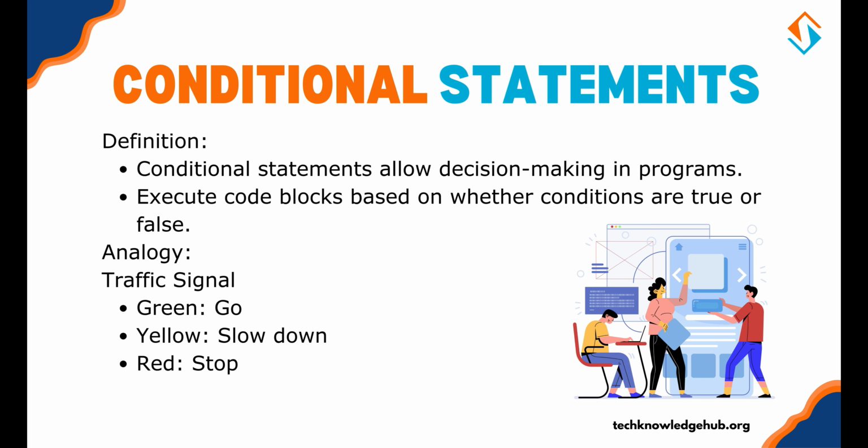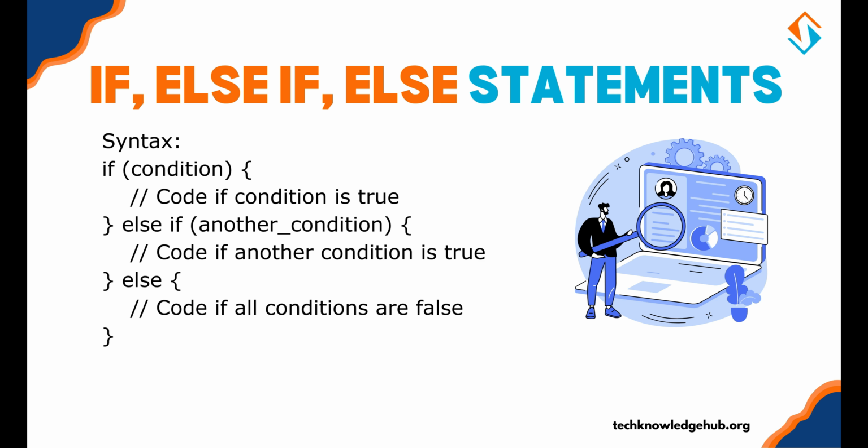Conditional statements are the backbone of decision making in programming. They allow you to execute code blocks based on whether a condition is true or false. Think of it like a traffic signal. If it's green, you go. If it's yellow, you slow down. If it's red, you stop. Let's start with the most basic conditional statement, the if statement.